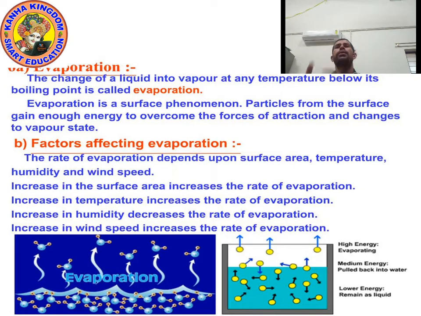Surface area, temperature and wind speed: if they increase, then evaporation always increases. But if humidity increases, evaporation always decreases. So these are the factors. Understood? Now let's move on to the next.